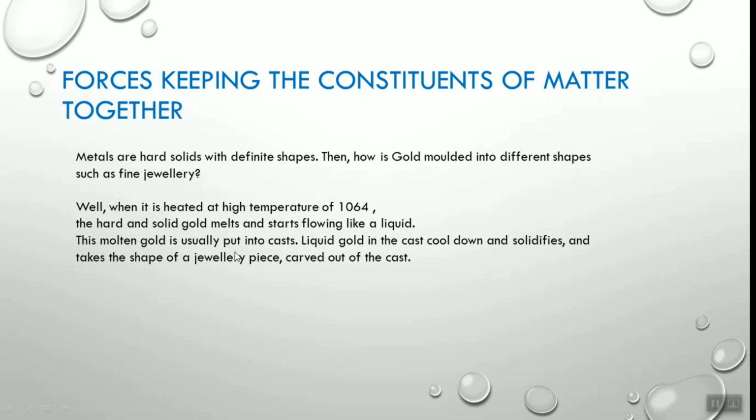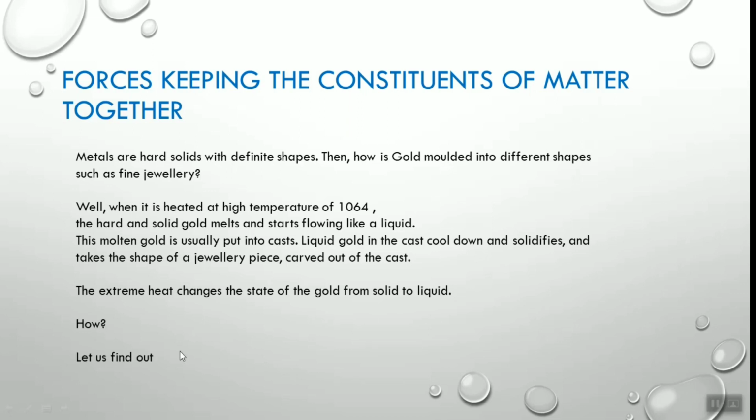The molten gold is usually put in a cast. Liquid gold in the cast cools down, solidifies and takes the shape of the jewelry piece carved out in the cast. The extreme heat changes the state of gold from solid to liquid.